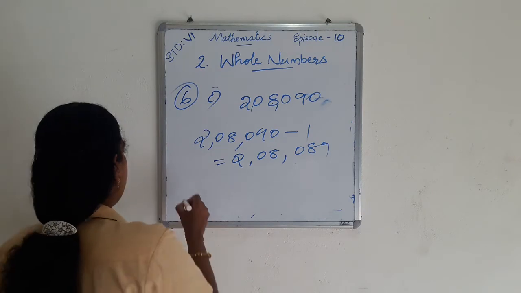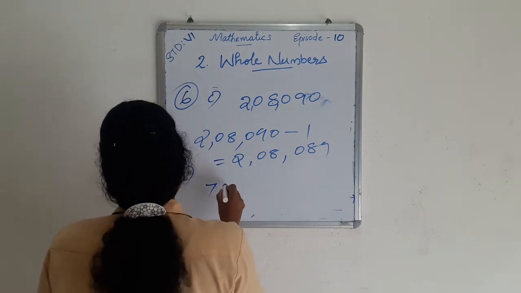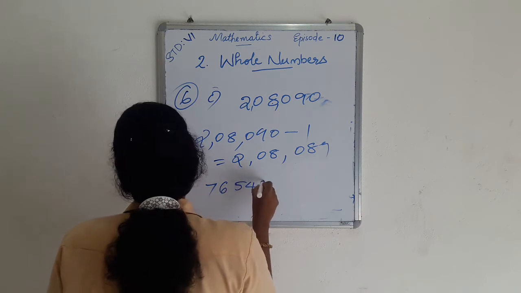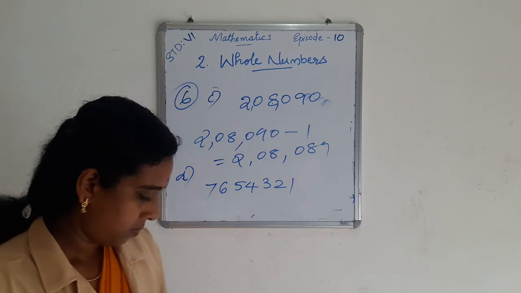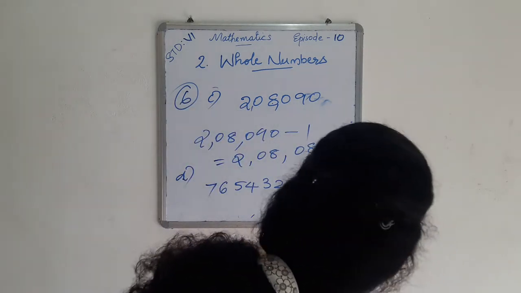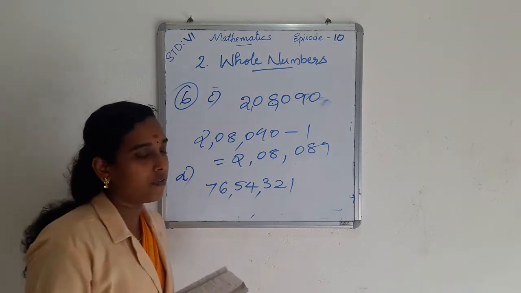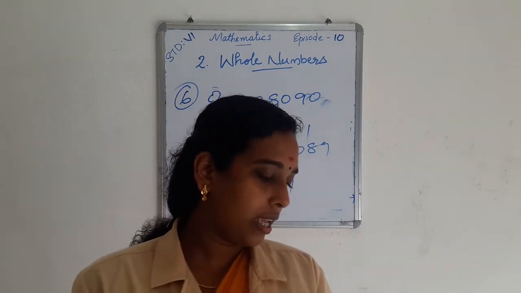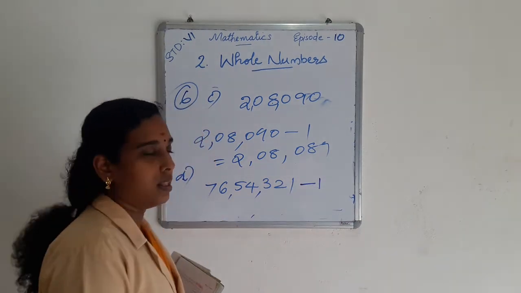And question number D. Here the number is 76,54,321. For finding the predecessor, we just subtract 1 from this number.